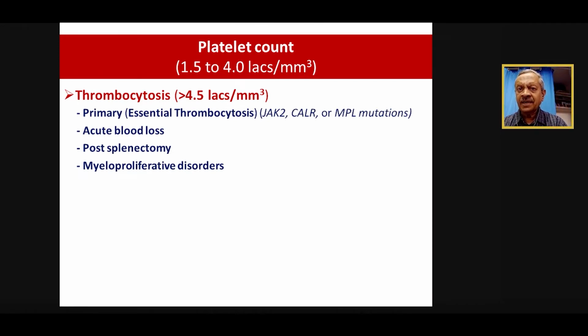Now platelet counts on the higher side. If the platelet count is more than 4.5 lakhs, we call it thrombocytosis. It could be because of genetic mutations, like JAK2 or other genes, and that is called essential thrombocytosis. But more often, it is because of acute blood loss. Whenever there is an acute blood loss, the bone marrow responds in all fragments and we get high platelets. So with low hemoglobin, obvious blood loss and high platelets, don't worry about the platelets part. Concentrate more on the hemoglobin and the cause of blood loss.